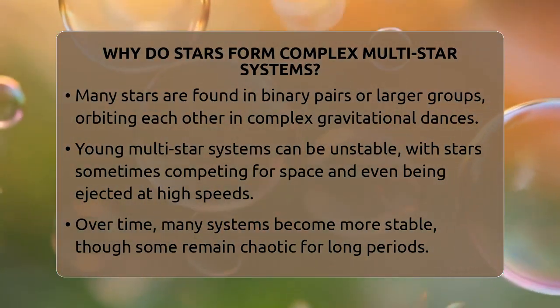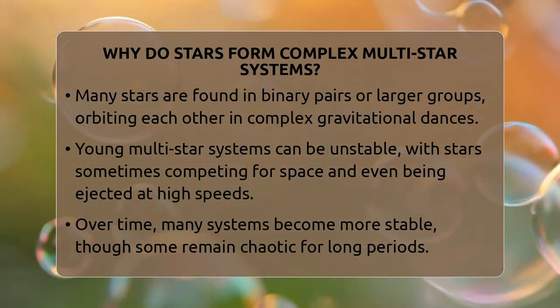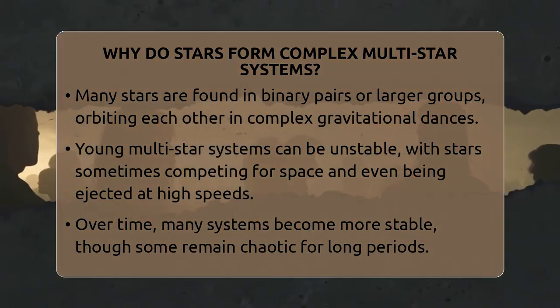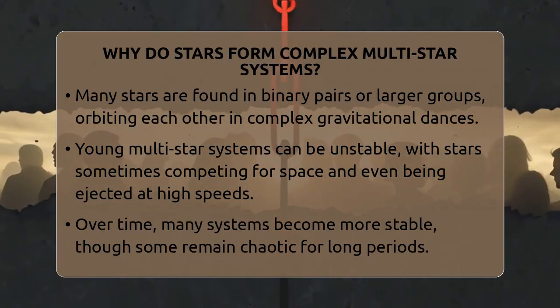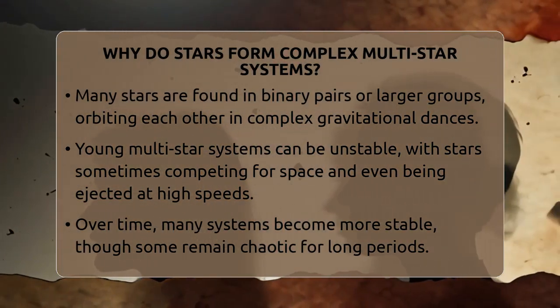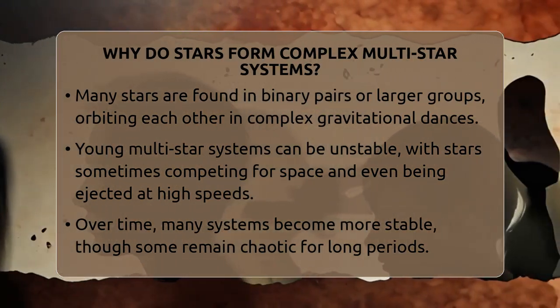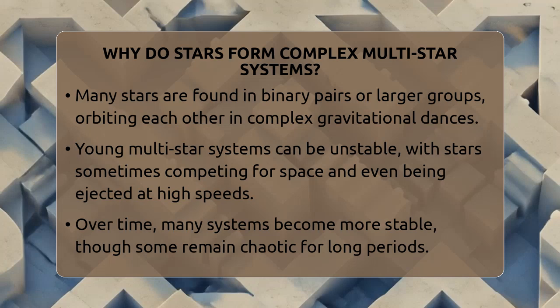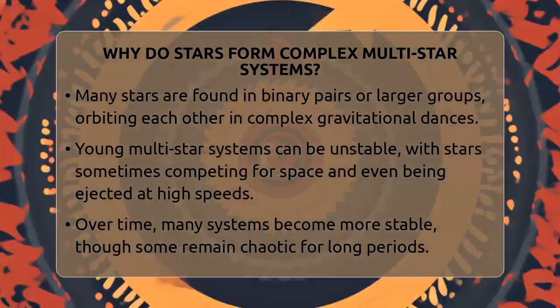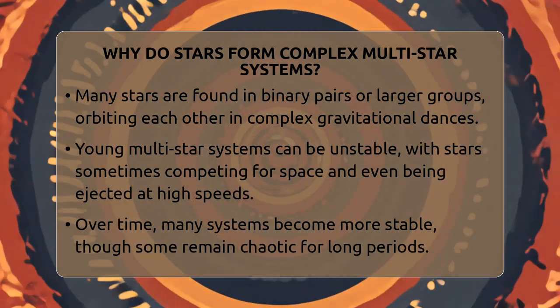Some stars get kicked out at high speeds, becoming runaway stars that drift away into space. Over millions of years, many of these systems settle into more stable arrangements, but some can remain chaotic for a long time. Multi-star systems are quite common in our galaxy. About half of all stars are part of binary or multiple systems.